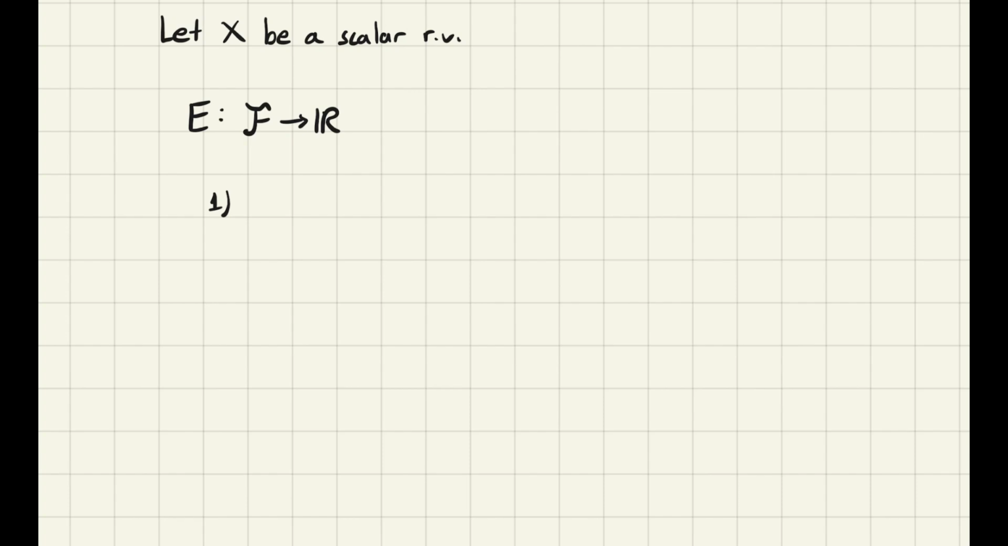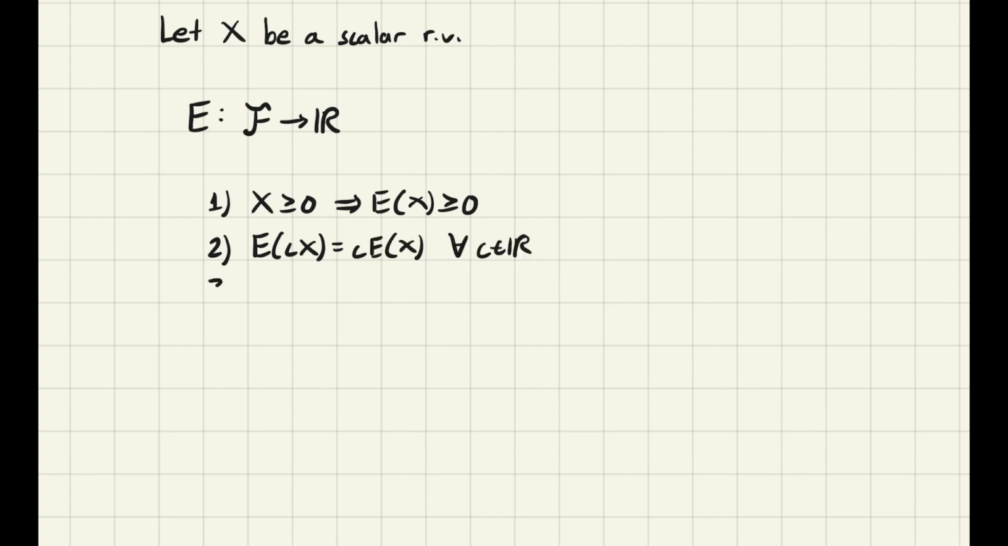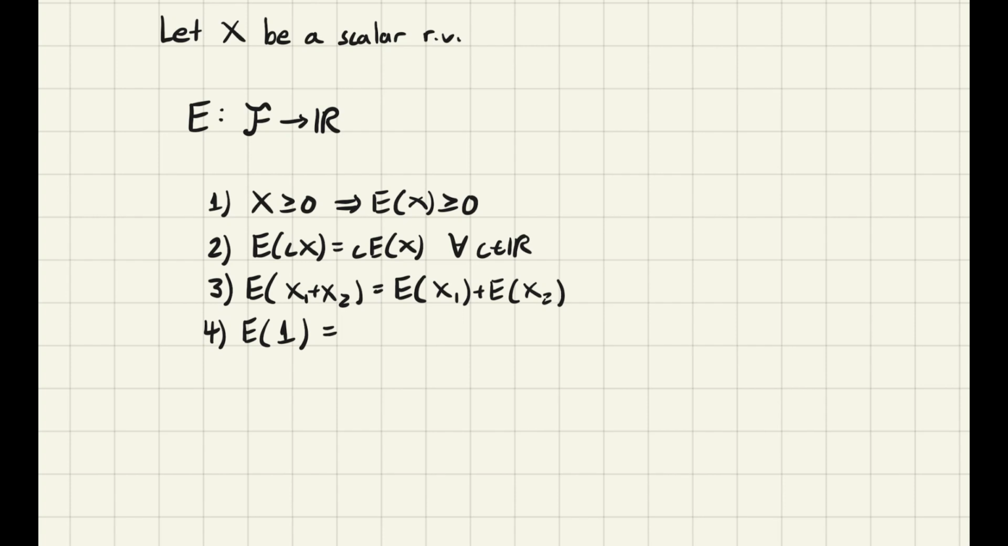Firstly, we have that if x is greater or equal to 0, then the expected value of x is also greater or equal to 0. Secondly, the expected value of a constant times x is equal to the constant times the expected value of x. Thirdly, we have that the expectation of two random variables added together is just the sum of the individual expectations, where x1 and x2 are also scalar random variables. Fourth, we have that the expected value of the constant random variable 1 is the constant 1.